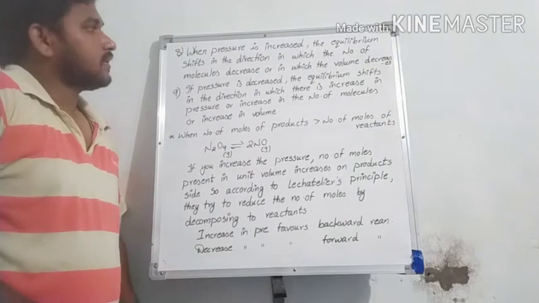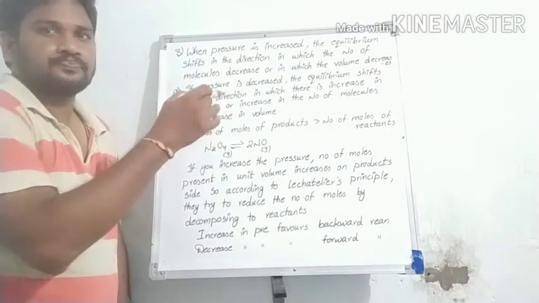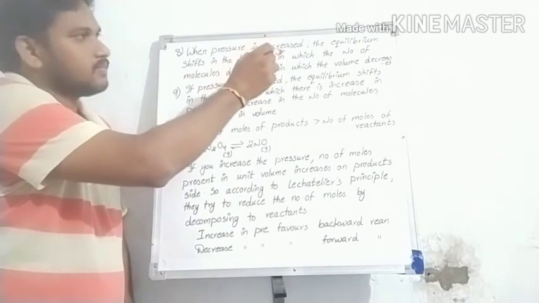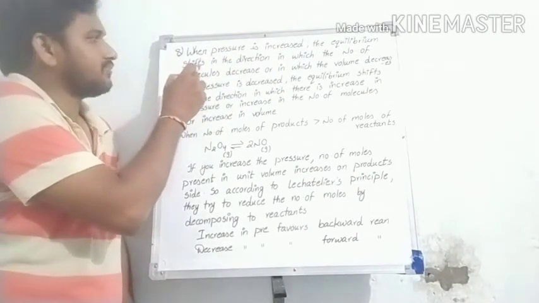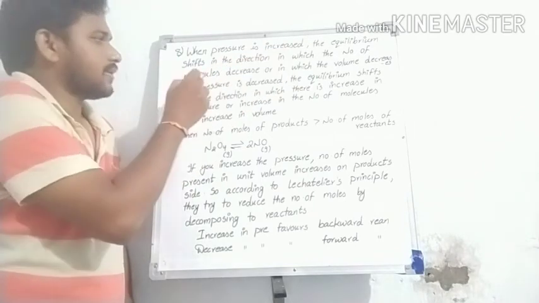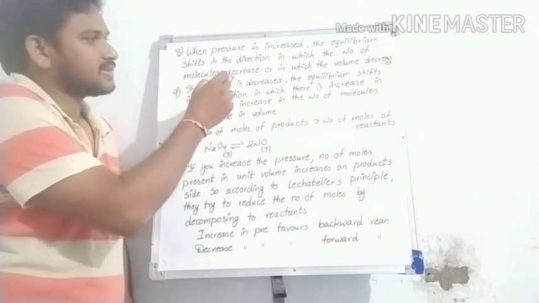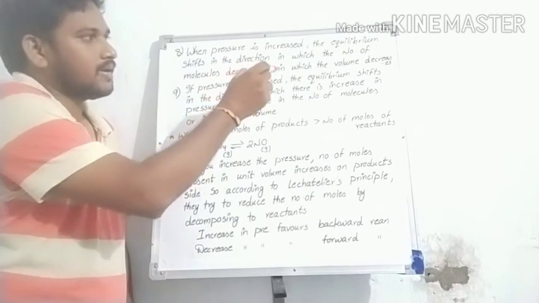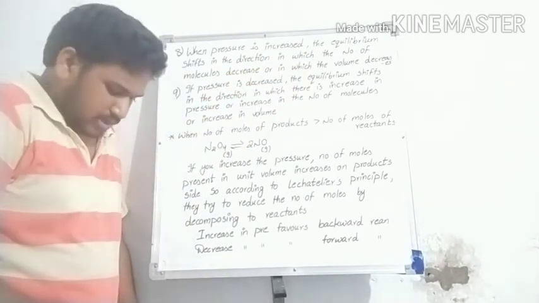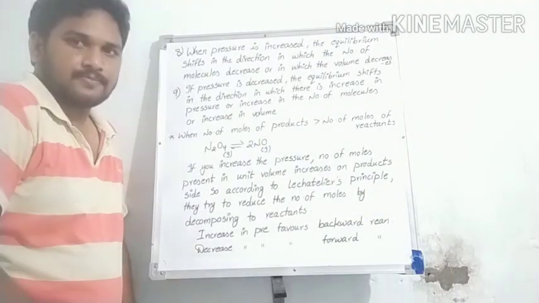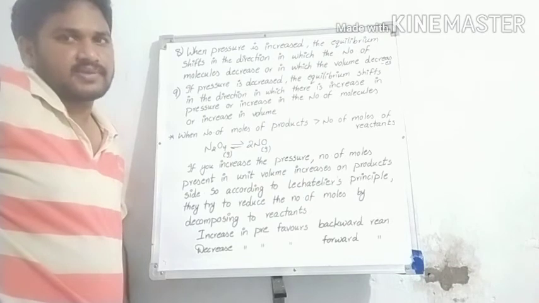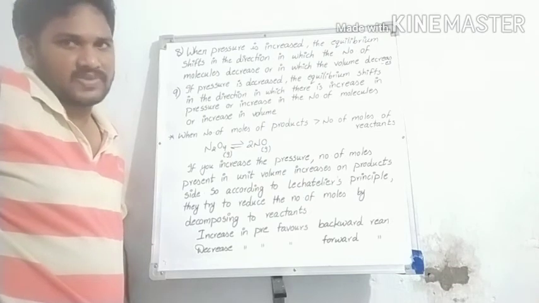Sir, next one. When pressure is increased, the equilibrium shifts in the direction in which the number of molecules decreases, or in which the volume is decreased. Sir, according to Boyle's law, pressure is always inversely proportional to volume.